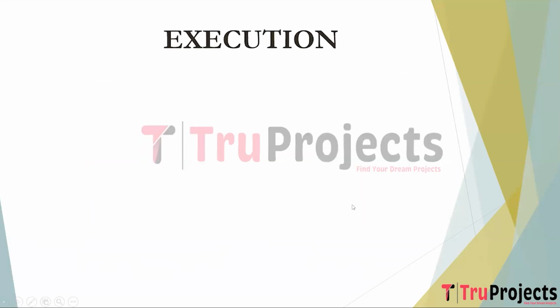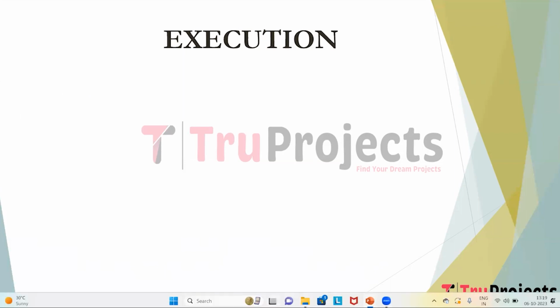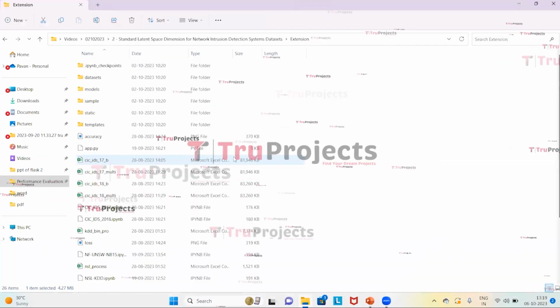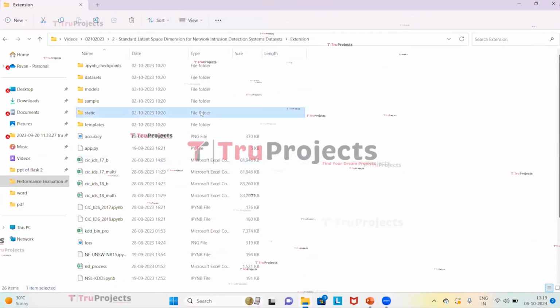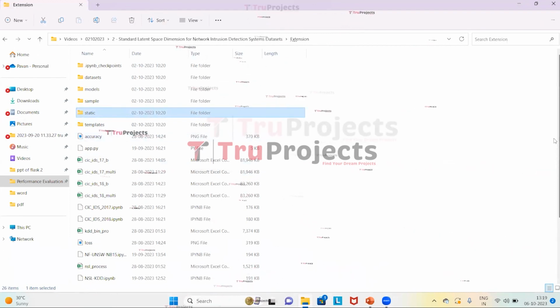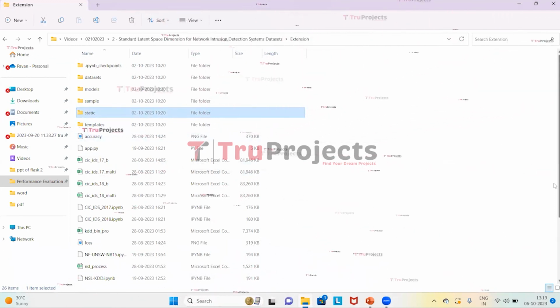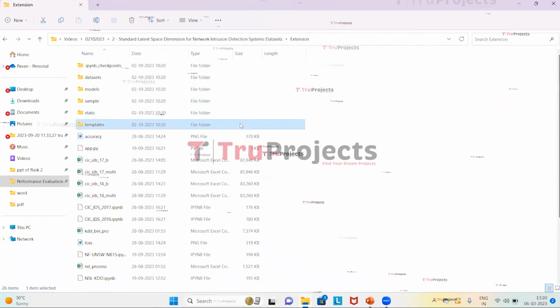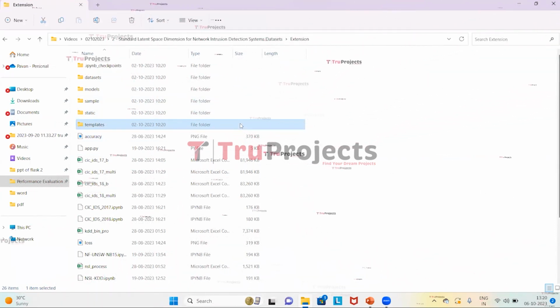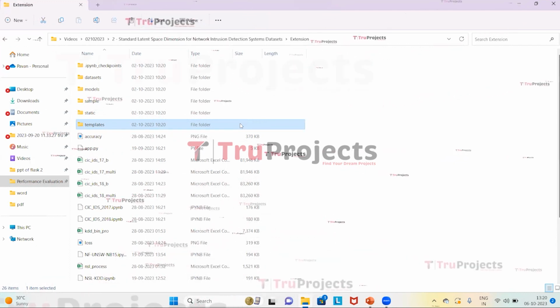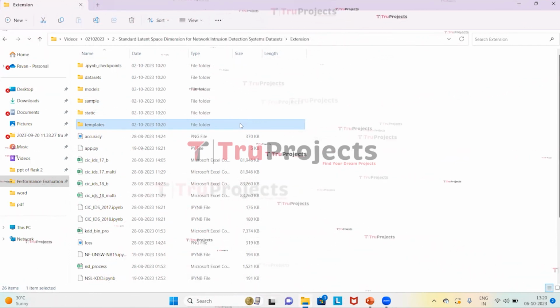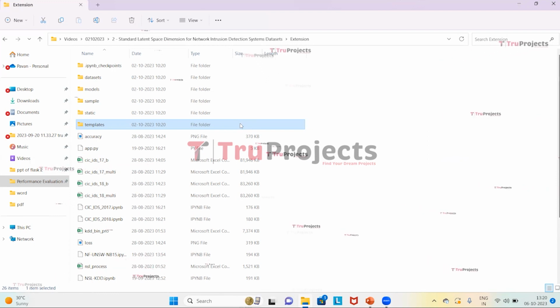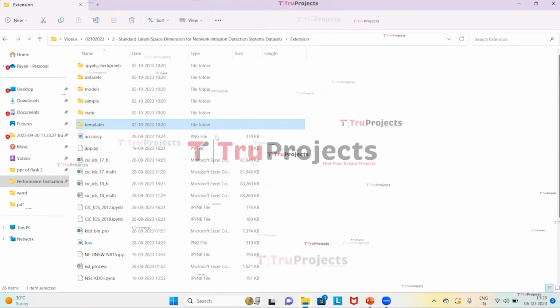Coming to execution. For execution, we need to open the code folder which contains the source code files. This is the code folder of the project. This is the static folder. This folder consists of the files related to CSS, JavaScript and Bootstrap. This is the templates folder. This folder contains all the HTML pages used in the project. It typically includes files like index.html and about.html, which represent different sections of the website.